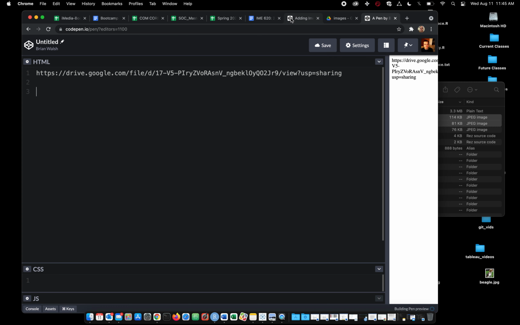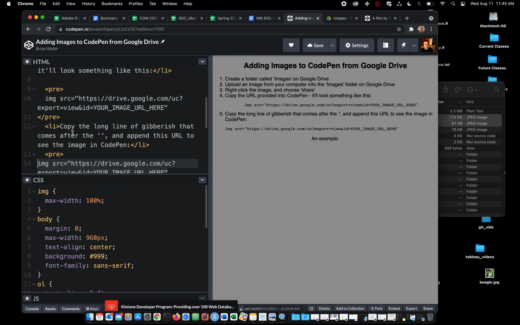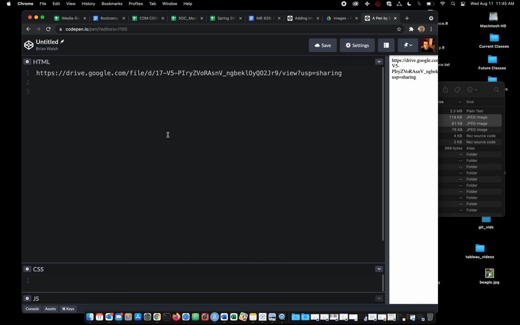Like I mentioned, there's two things to copy over. That's one of them, and here's the first one. This looks a little weird when we don't see it in code form, but again, I'm going to copy this. I've got a couple of examples of it. Let me grab this one. So what I'm going to do is create an HTML tag, hit paste. And this should be familiar: image source equals doobie-doobie-doo.